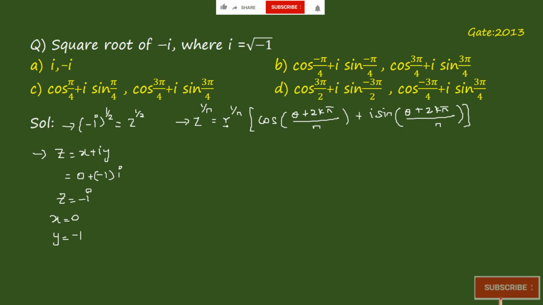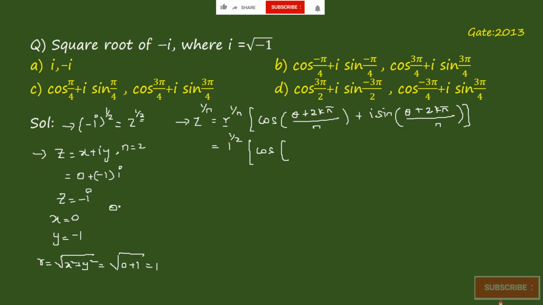So what is the value of r here? We know that r is equal to root of x square plus y square, which becomes root of 0 plus 1, which is equal to 1. So we got an r value of 1. And the value of n here is 2, right? So n is equal to 2. So it becomes 1 to the power 1 by 2 into cos of theta, right?